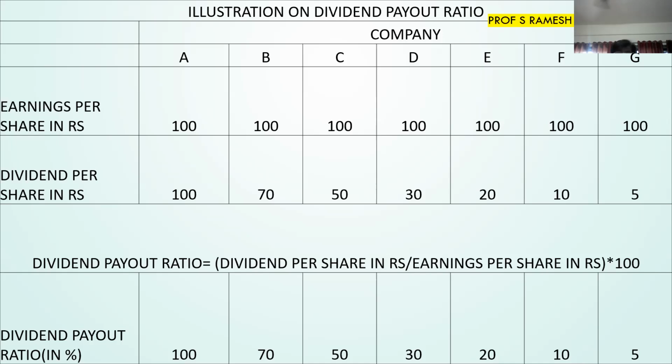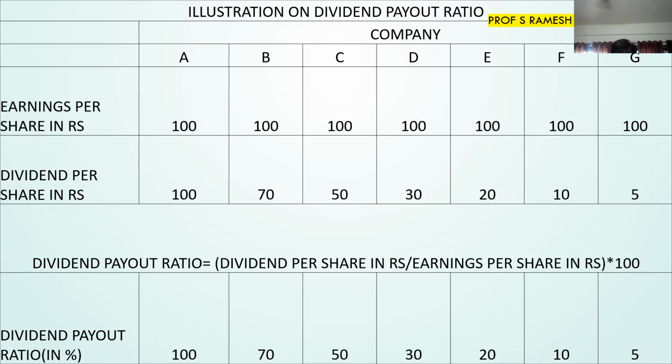Now, in the first case, the earnings were 100 rupees and the dividend declared was also 100 rupees. So earnings were 100 and they said yes, we are giving you 100 rupees dividend. It means 100% dividend has been declared. That is the formula for dividend payout ratio. Dividend payout ratio is equal to dividend per share by earnings per share into 100. 100 rupees by 100 rupees into 100. Whatever the company has earned per share, they are paying in the form of dividend. 100% they have paid.